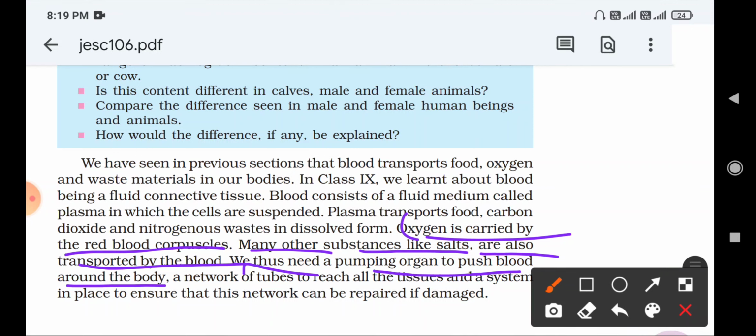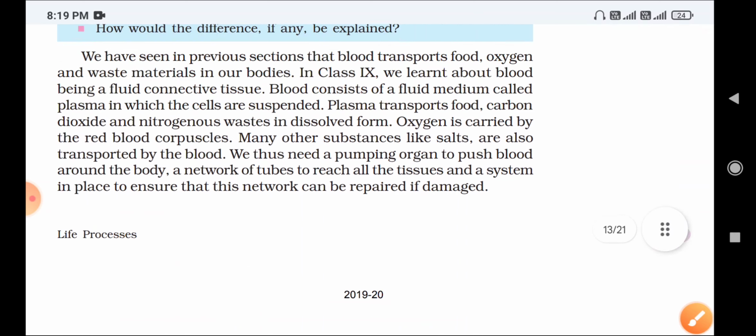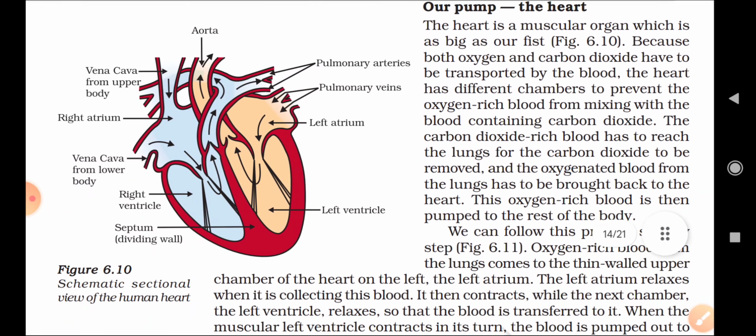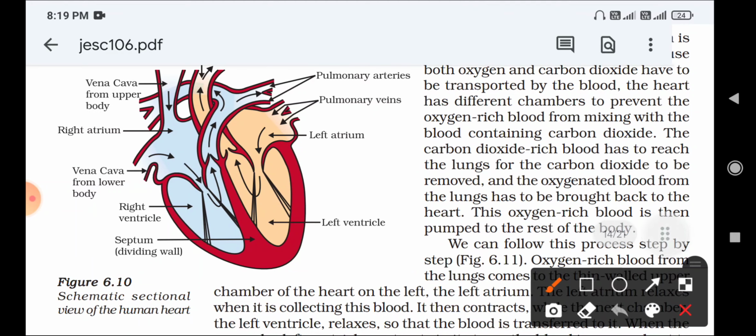It is the heart. Okay, we need a network of tubes to reach all the tissues, and a system in place to ensure that this network can be repaired if damaged. This pumping system should supply each and every tissue and cell, and if sometimes it fails, it should be repaired. That part should be present in any organism. You already know that it is called the heart, which pumps blood to different parts of the tissues and system, and if there is damage, it will also repair it.